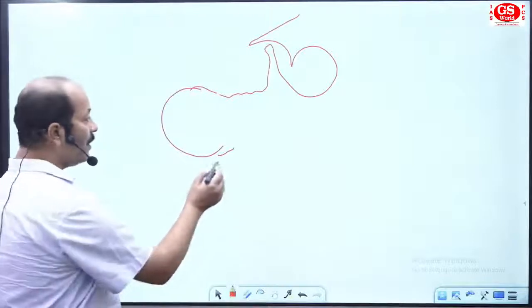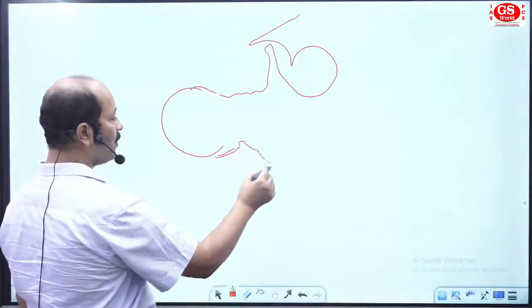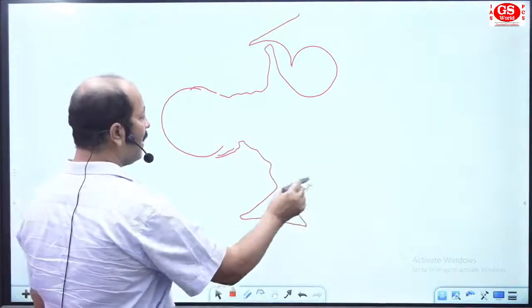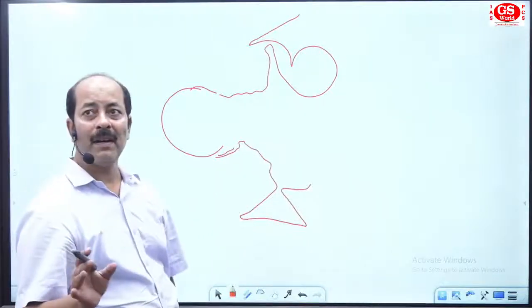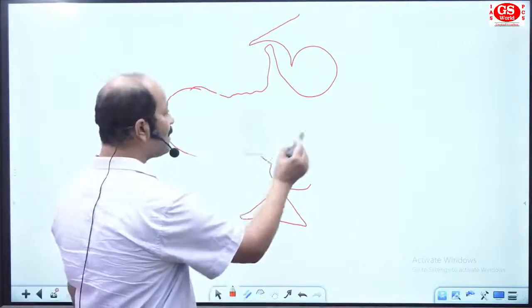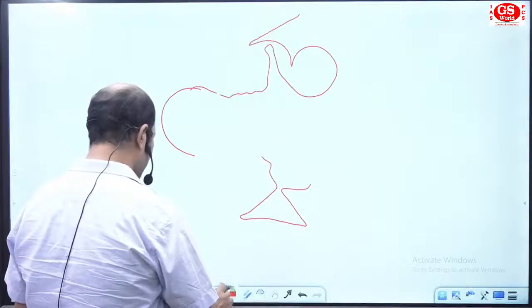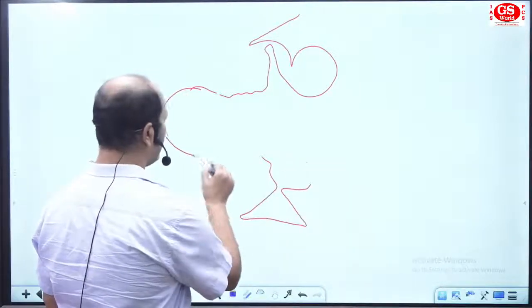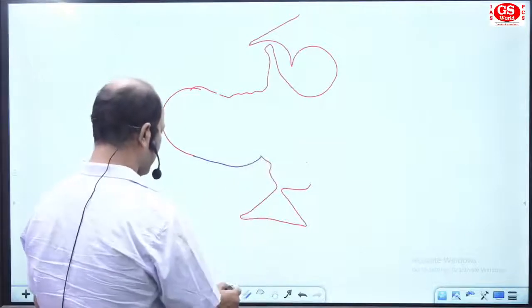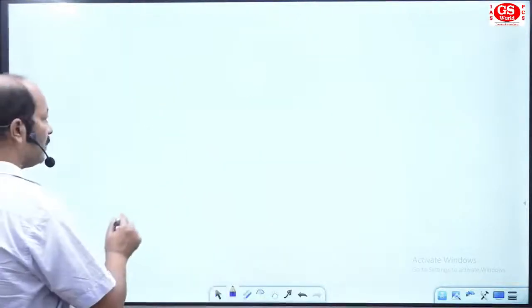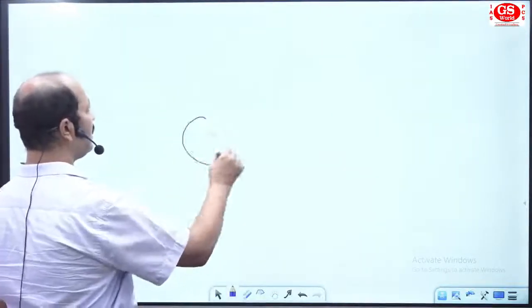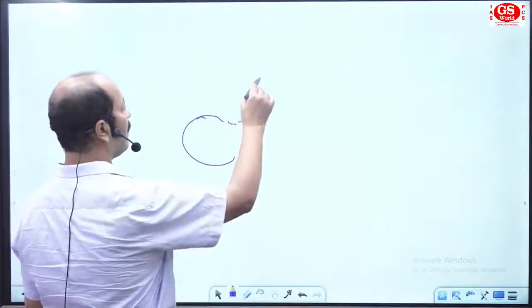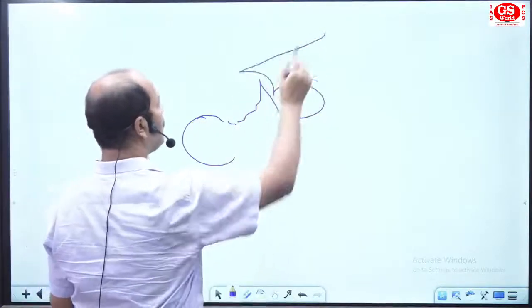So I'm telling you, this is the area of Europe. You focus on this area. In this part of Europe, this is a mountain. Suppose this is the area of Netherlands and Belgium.